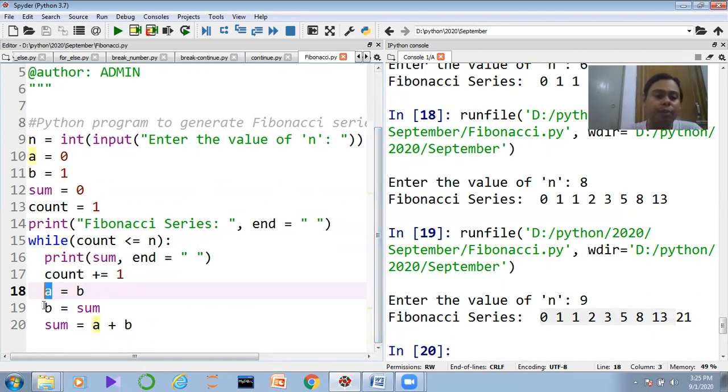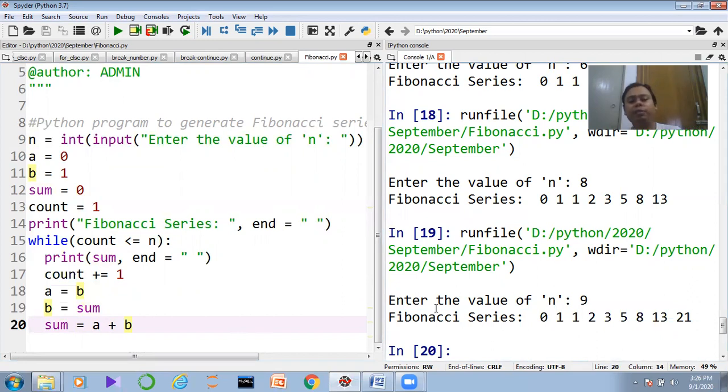Now b equal to the sum. B equal to the sum means we will add up the data, and after that the total will be stored in the sum. Here we are copying the data. Initially sum equal to 0, so a equal to 0, and after that 0 plus 1, 1. So we are getting the 1. After that, again the loop will continue, and we are able to get the entire Fibonacci series.